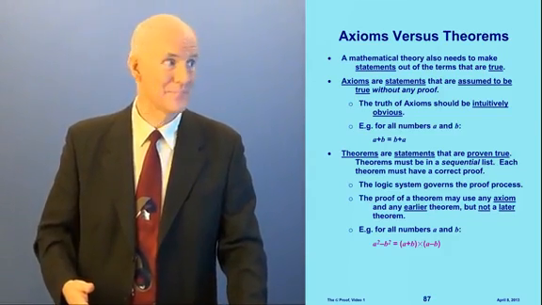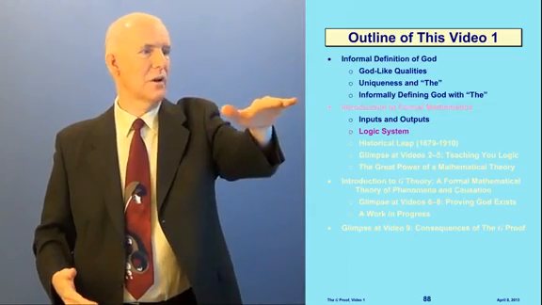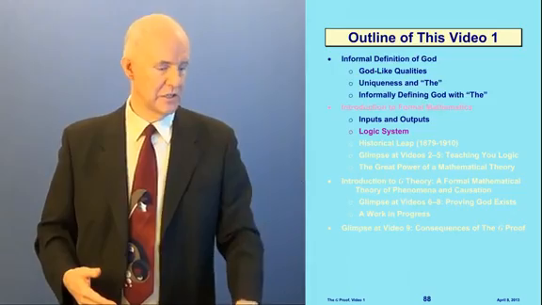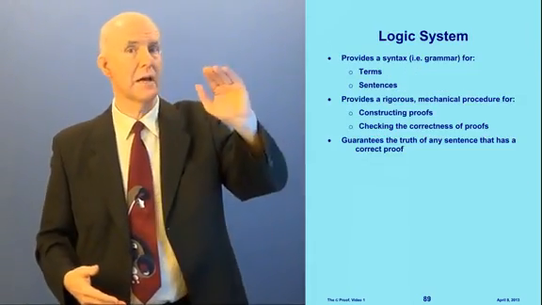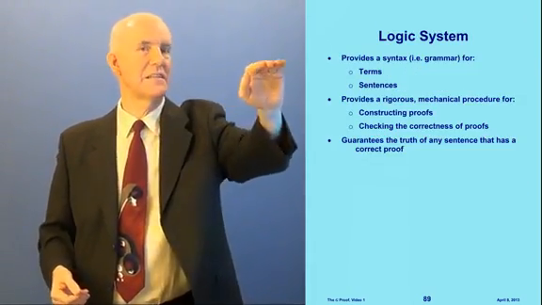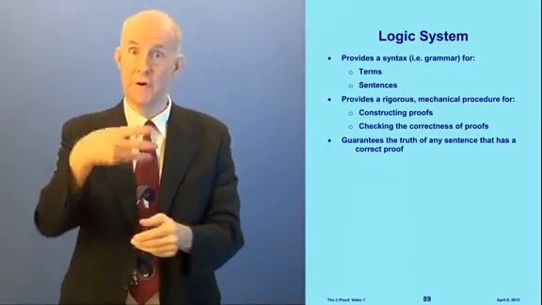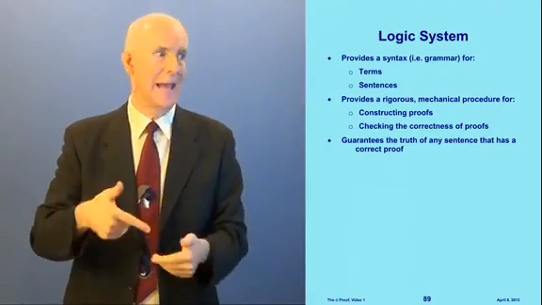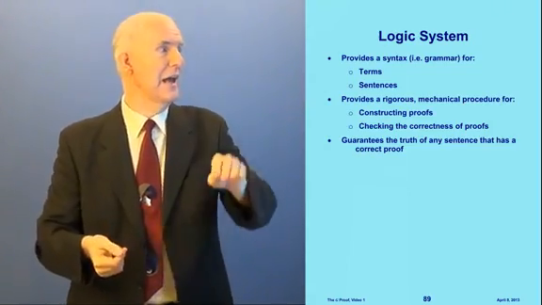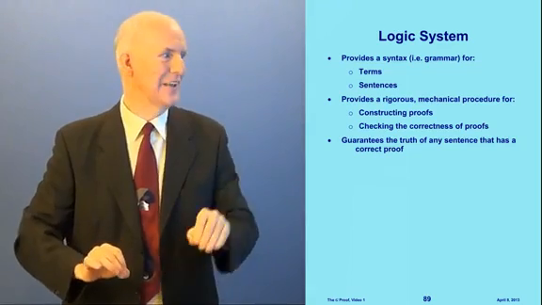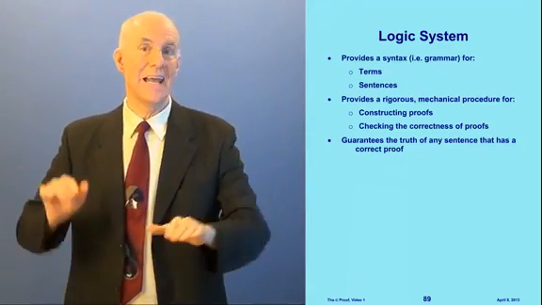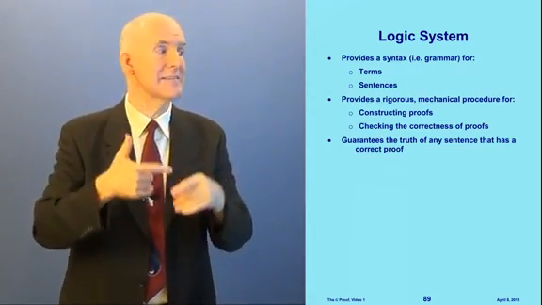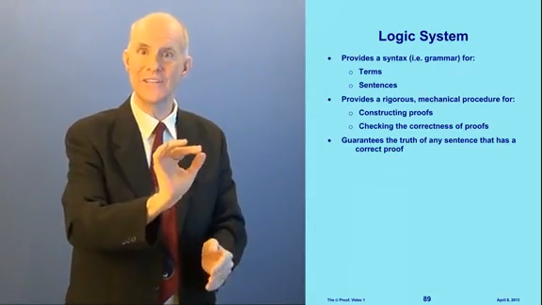See the difference there? All right, so now the next thing we're going to talk about in our introduction to formal mathematics is the logic system. What a logic system does is it provides a syntax, or a grammar, if you will, for making terms and sentences. And it also provides a rigorous mechanical procedure for constructing proofs and checking the correctness of proofs. And lastly, very important, it guarantees the truth of any sentence that has a correct proof, and that's called soundness.